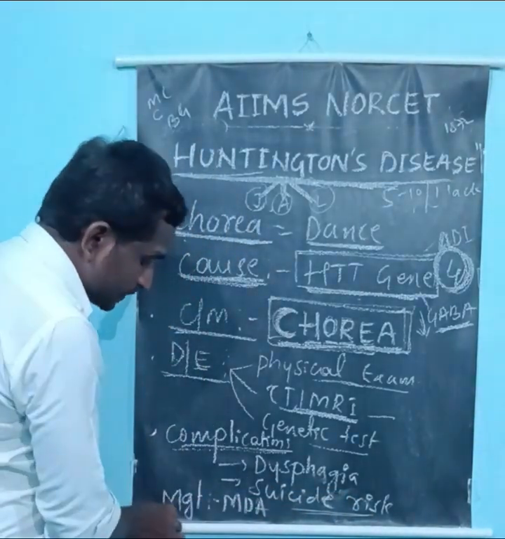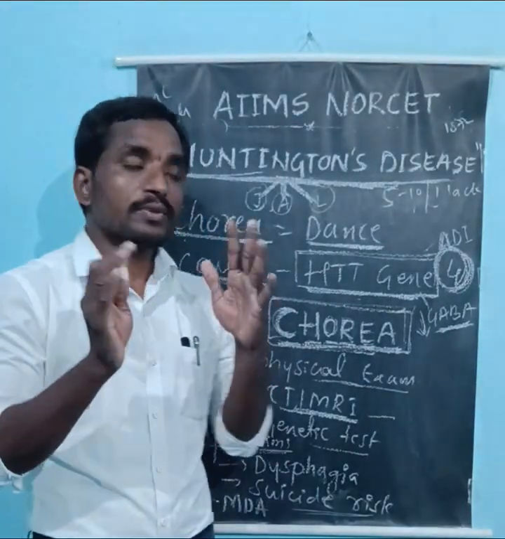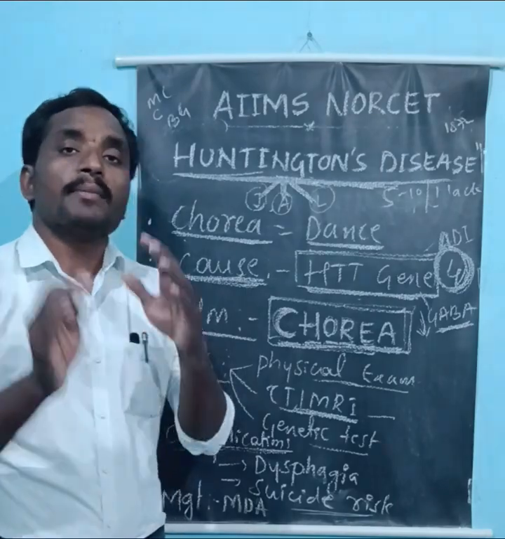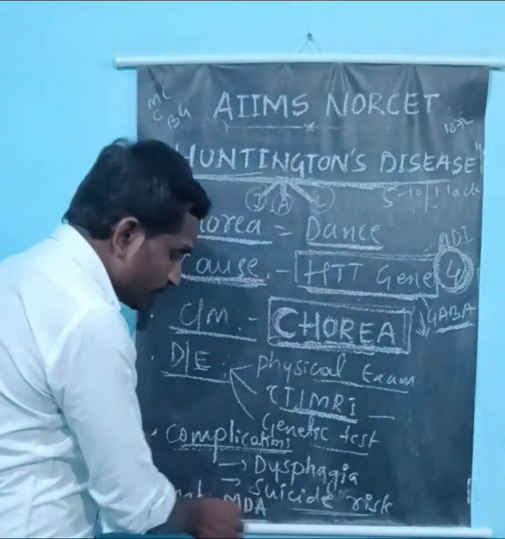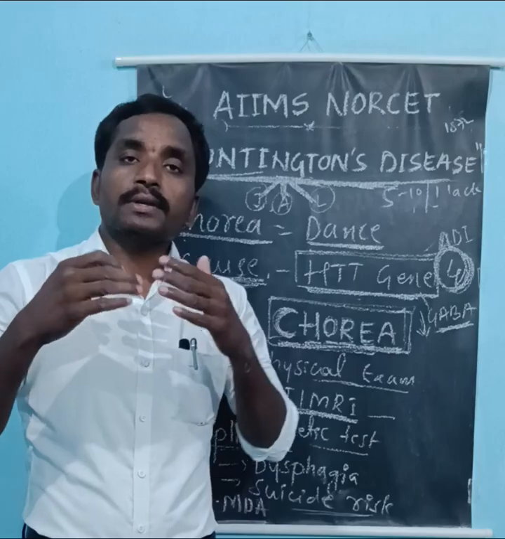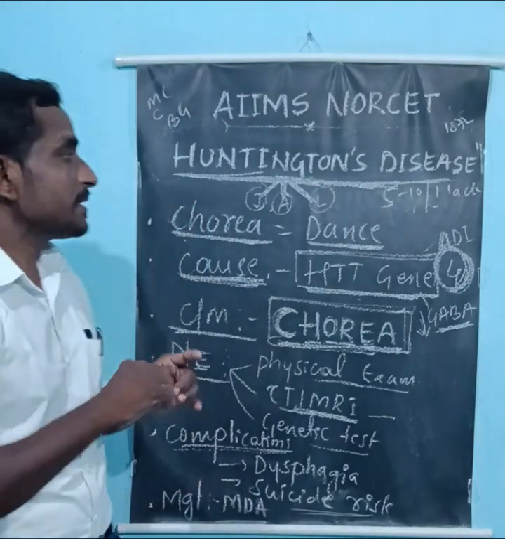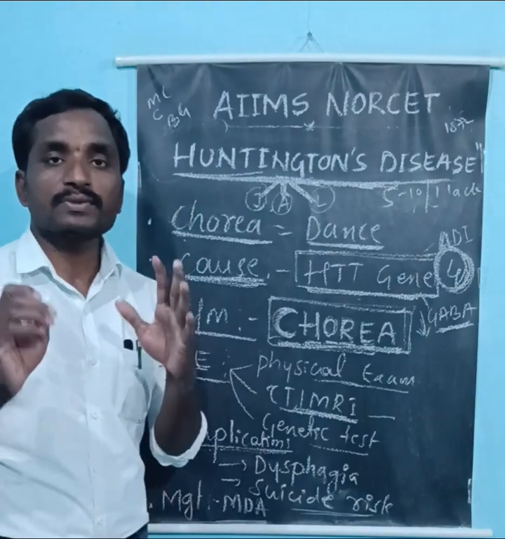Now come to the management. The most important point for Huntington disease is that there is no cure. For that reason a multidisciplinary approach is very important, to relieve the symptoms as well as to improve the quality of life. So this is regarding Huntington disease, chorea.